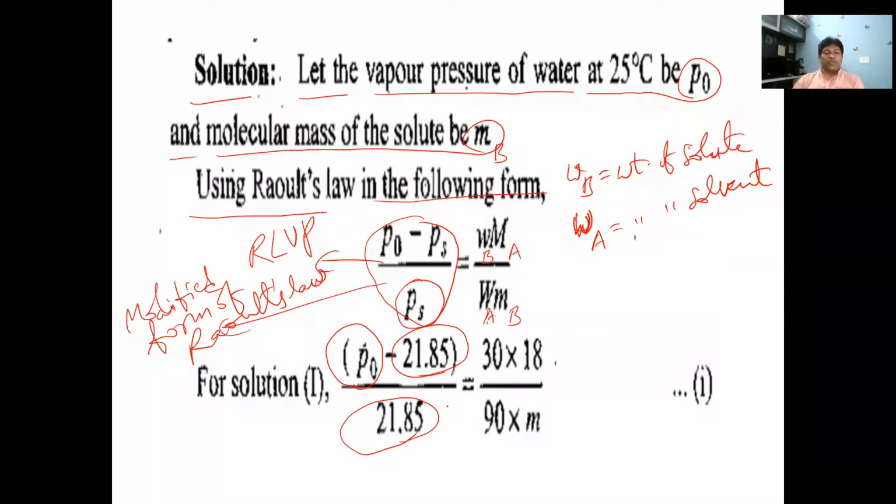From this we get the weight of solute given, the molecular weight of solute we don't know, the weight of solvent is given as 90 grams, and the gram molecular weight of solvent is 18. This is from solution 1.